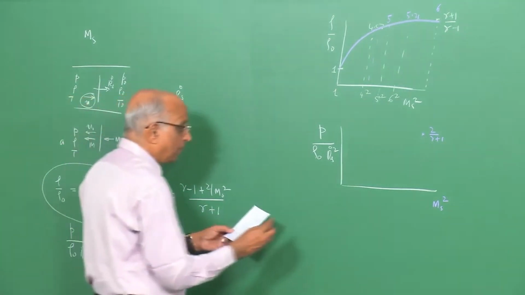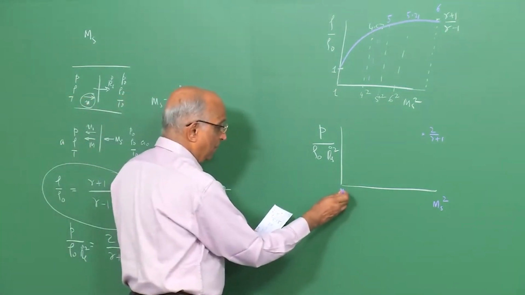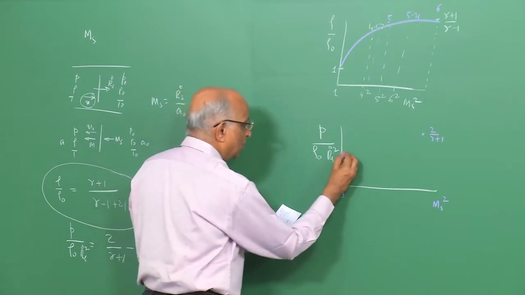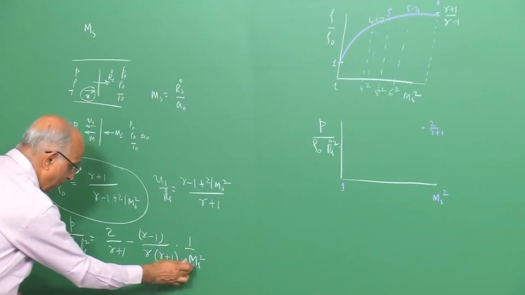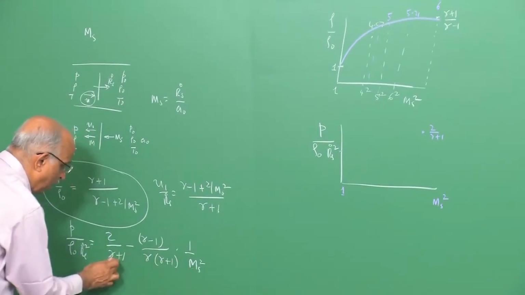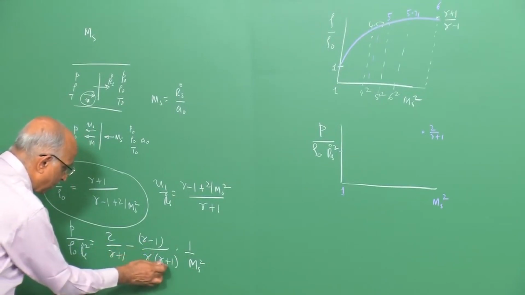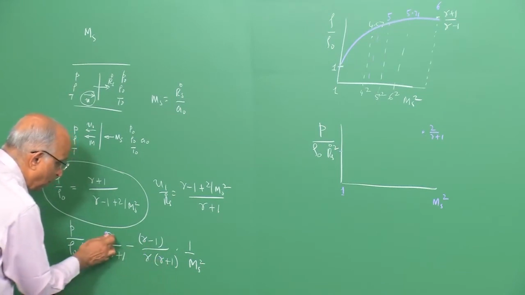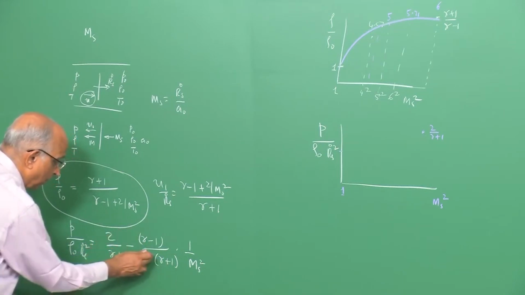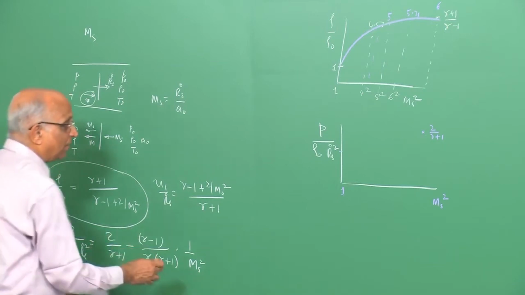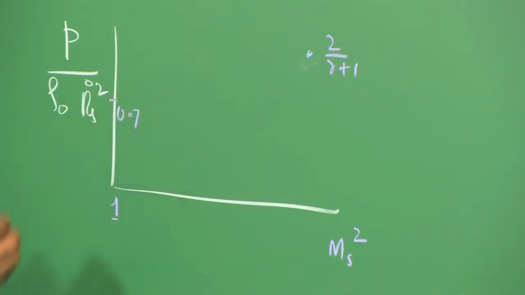Let me plot. When the ms is 1, that is 1, ms is 1, therefore ms square is 1, the value is 0.7. We found that when ms is 1, it is 2 over gamma plus 1 minus gamma minus 1 divided by gamma into gamma plus 1. This gave you the value 2 gamma, it became gamma plus 1 divided by gamma plus 1 into gamma, that is equal to 1 over gamma. The value came out to be 0.7. We did this yesterday.